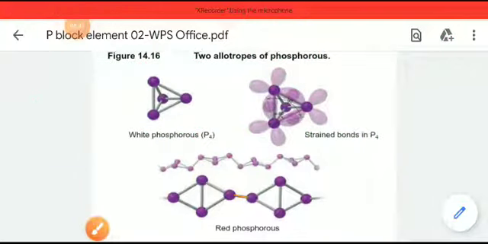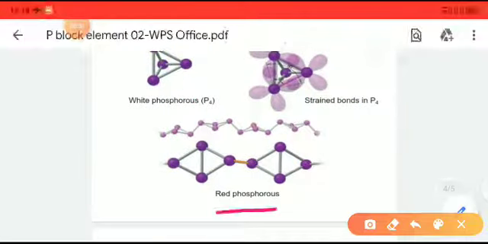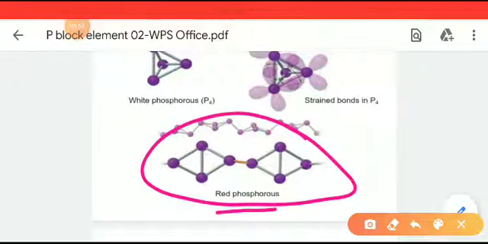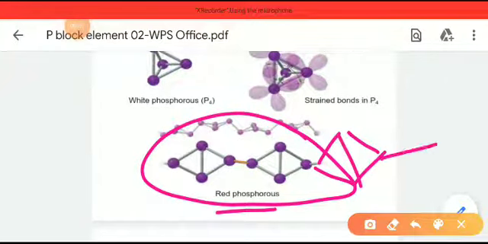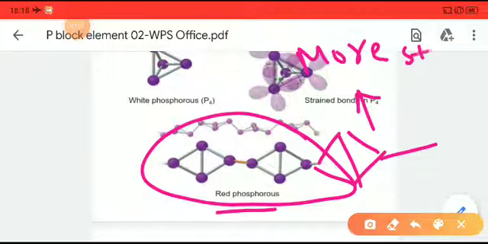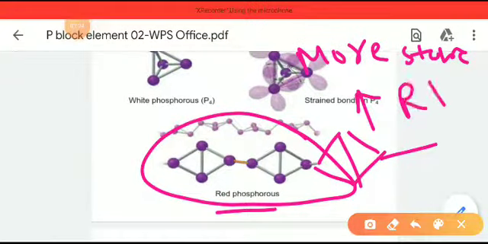Whereas red phosphorus has an almost similar structure, but in the dimer or polymer form. We can say red phosphorus is the polymeric form of white phosphorus. As it is the polymeric form of white phosphorus, red phosphorus has less angle strain, and due to that it is more stable than white phosphorus. That is why it has less reactivity than white phosphorus.